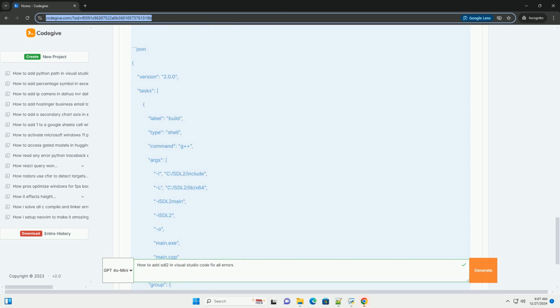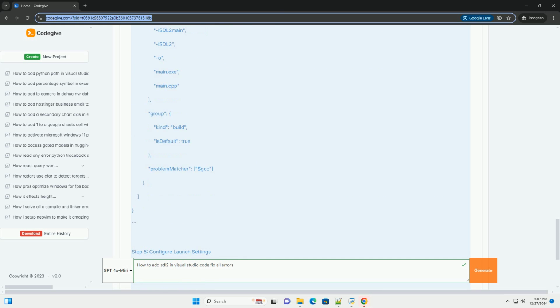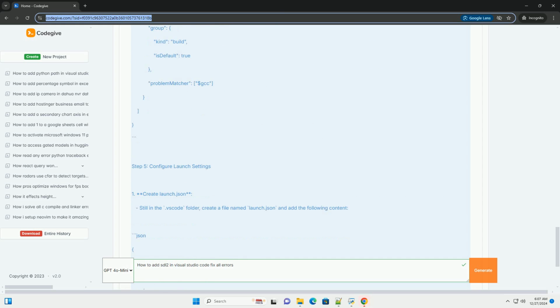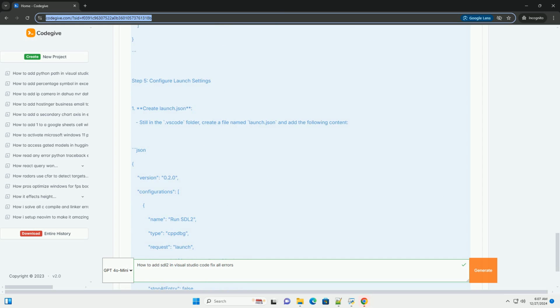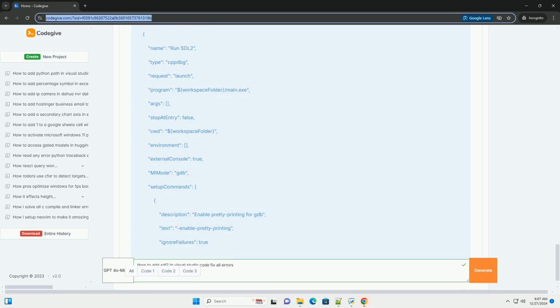2. Unzip the downloaded file. Extract the contents of the zip file to a location on your computer, for example C:/SDL2. Step 2. Set up a Visual Studio Code project.